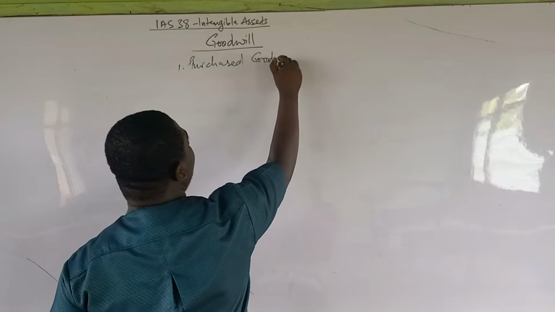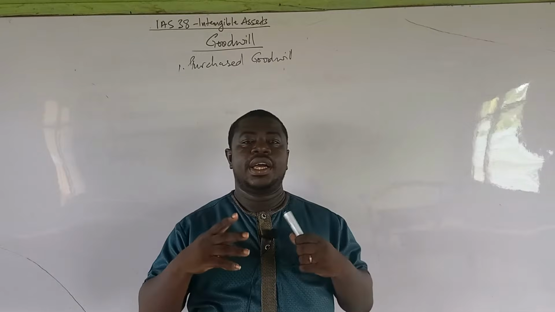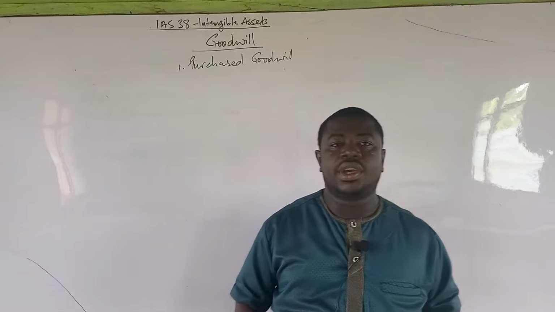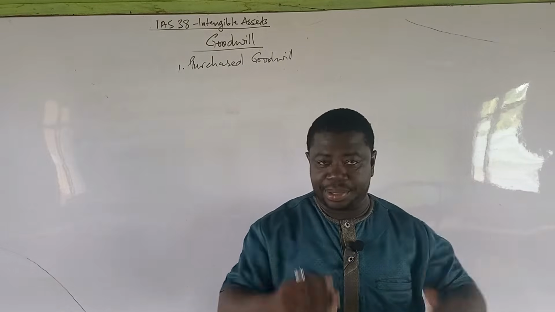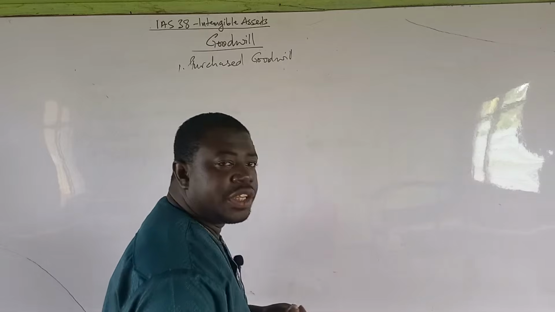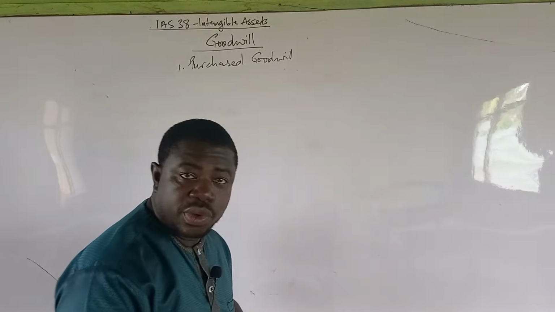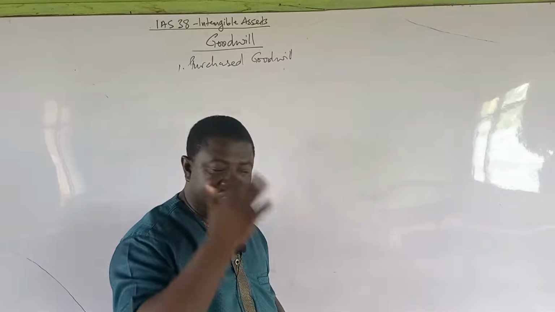What is purchase goodwill? Imagine that you are going to buy a business. So you want to take over a business, and then you negotiate the purchase consideration, the price at which you are going to buy the business. It's called the purchase consideration.